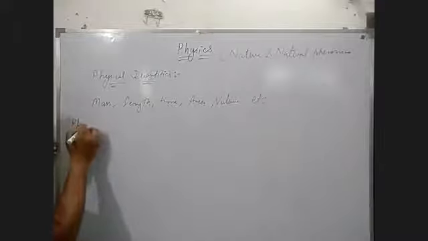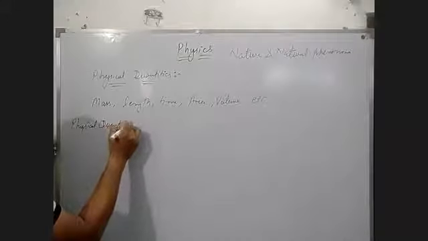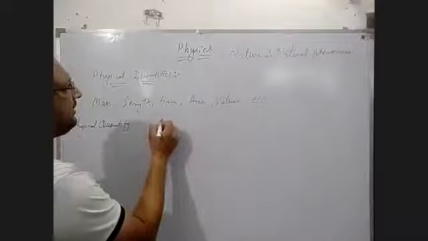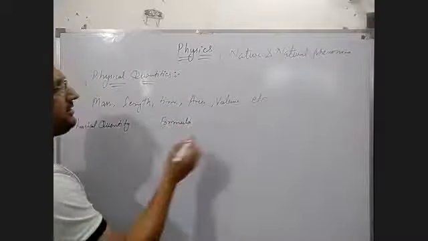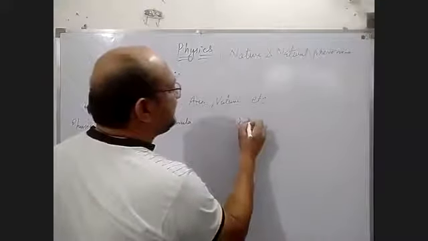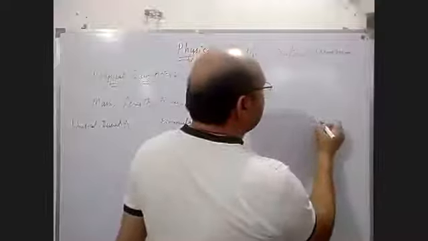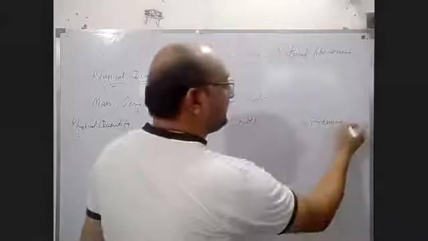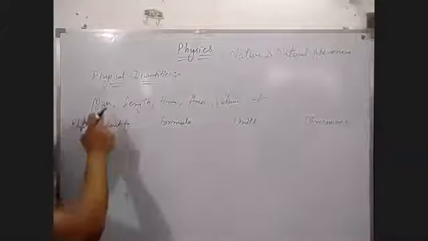Column wise: physical quantity. Second column, you have to make their relation or formula, if any. Then unit. And after that, a new term for you: dimension. Let us take the first quantity, mass.